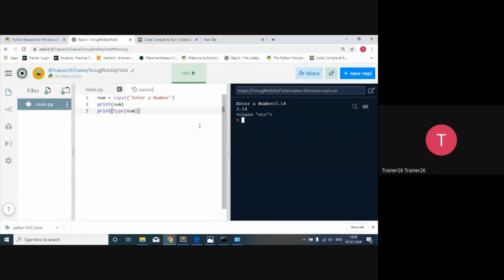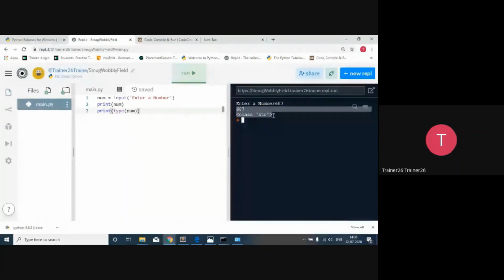Do you understand? Now one more time I'm going to run it. Now I'm going to give 5. Again it's going to take it as a string. Now I'm going to run it. Again it's going to take it as a string. So now what's going to happen is that we have to be careful over here.